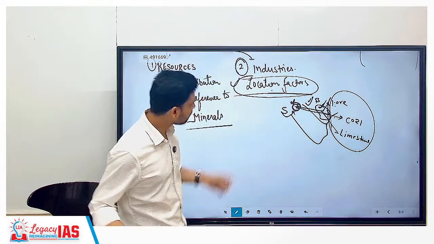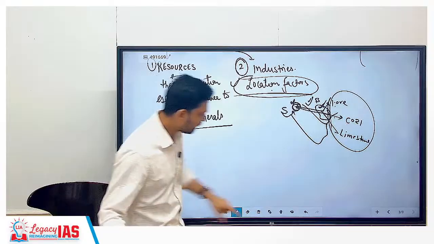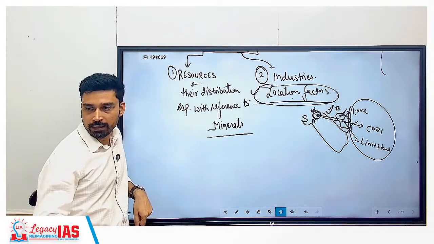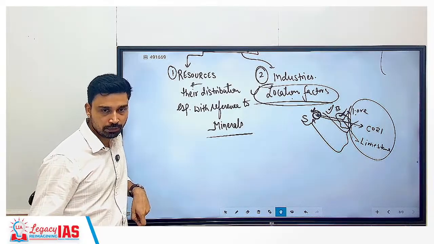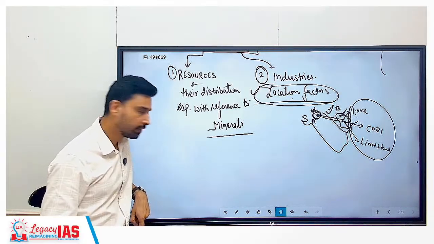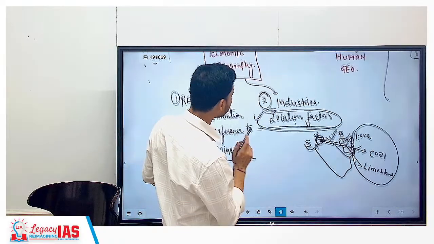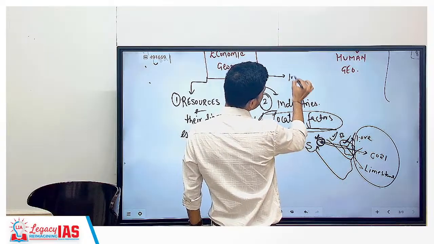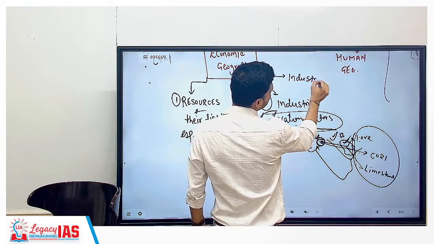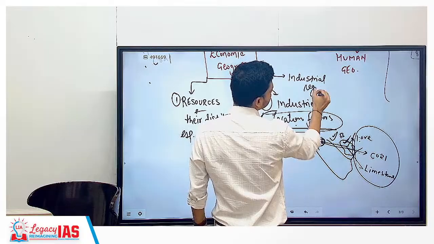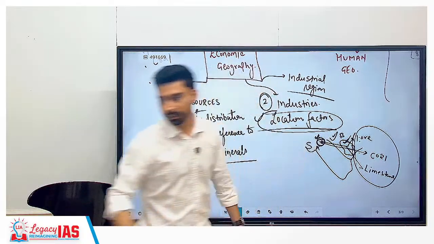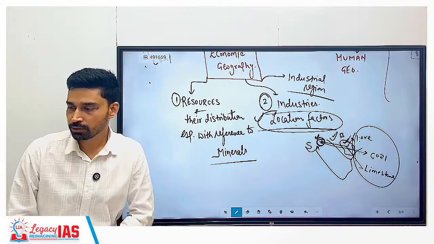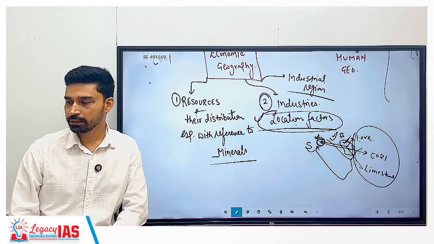So these factors are what we call location factors, and how these factors have influenced industrial development both in India and the major industrial regions across the world. That is what we have to cover in this particular chapter. Very, very important and very interesting chapter also, I think, out of the entire economic geography. And third, simply based on that, we have to study about industrial regions of India and the world both.